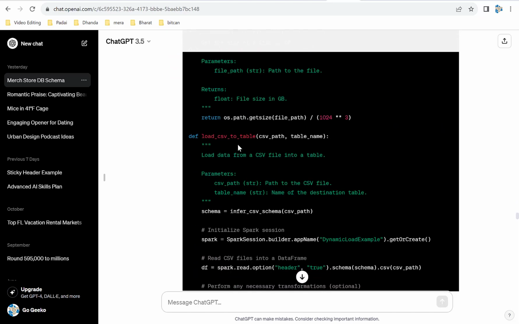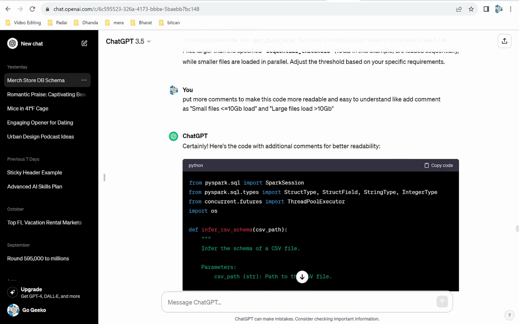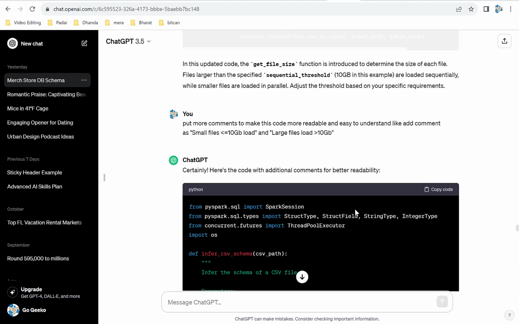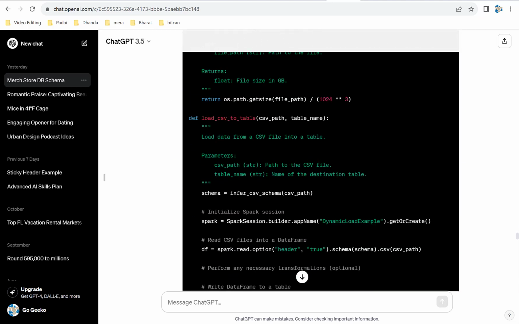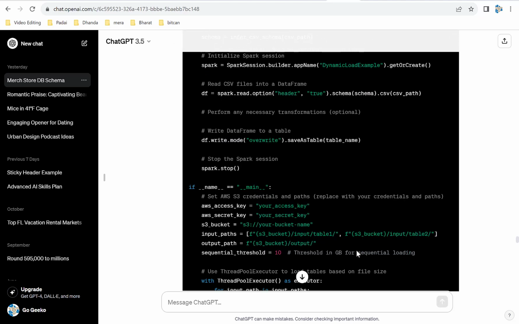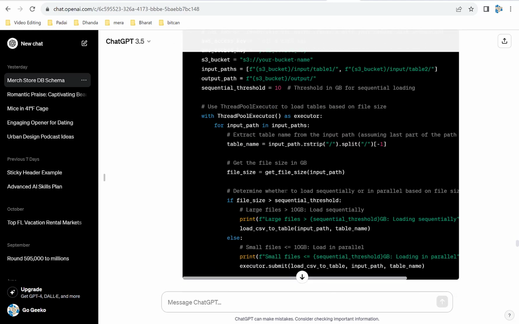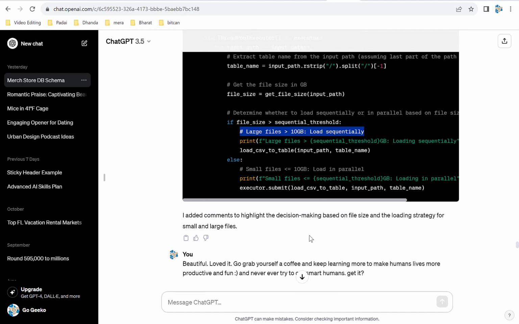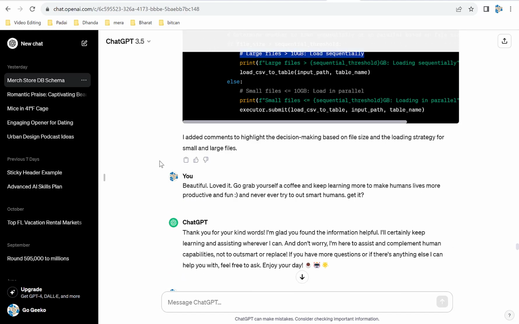Here it's figuring out the file size. Then I also noticed it did not put the right comments. I said put the right comments, right? Small files are less than 10 gig, large files are greater than 10 gig. And here you see it improved the code by giving me more documentation, more comments, so that the code is even more readable. Like here, large file size greater than 10 GB, less than 10 GB load in parallel, all that it wrote here. That was just beautiful. And I actually wrote that.